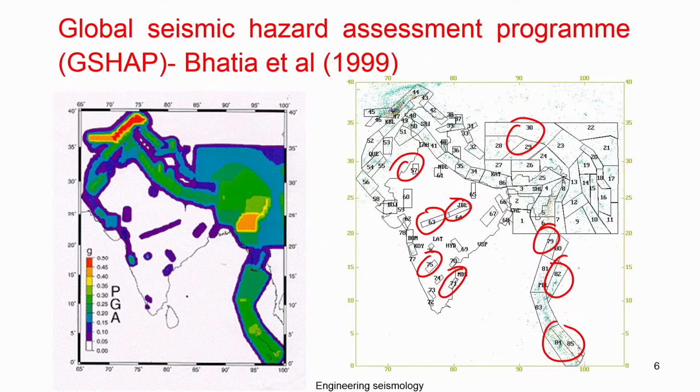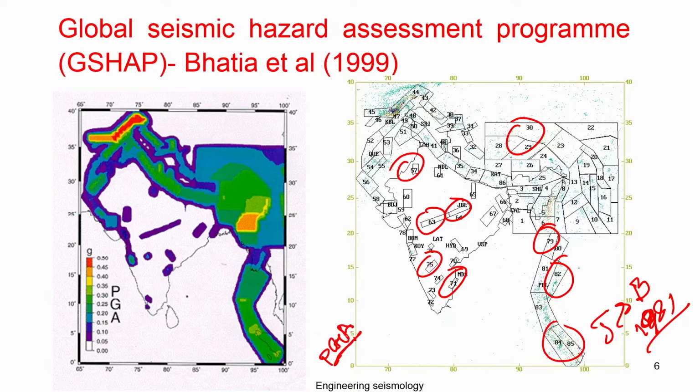Using this, as I said, they used the Joyner and Boore equation of 1981 and tried to estimate the PGA. As you know, the ground motion prediction equation is a function of a ground motion parameter, here the PGA. So they estimated the PGA.